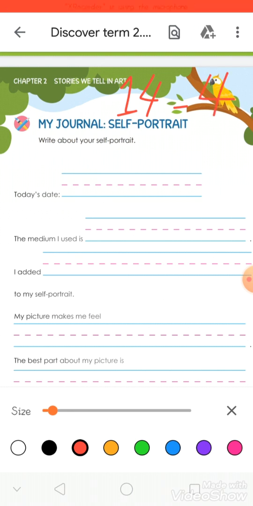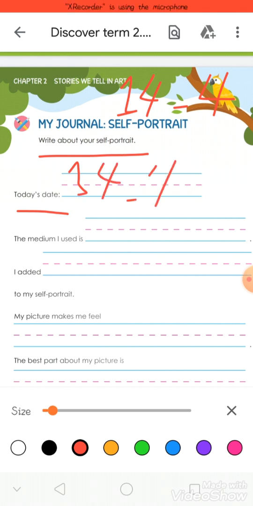Here, we will make a self-portrait. Now you will write your self-portrait. Number 1, today's date. Today is 14th of April, 2020. Now write. The medium I used.